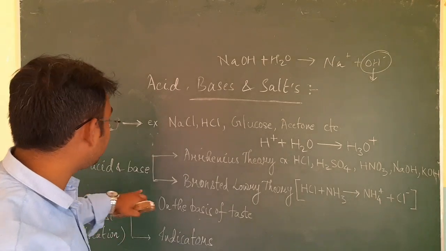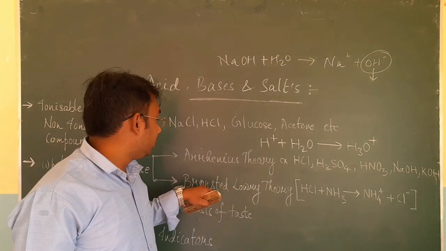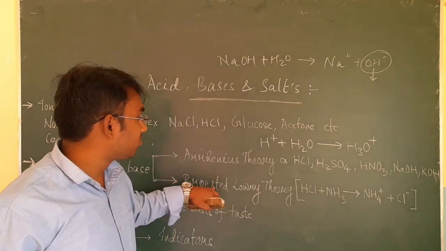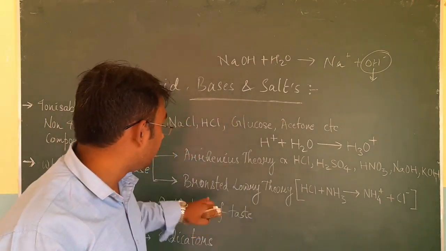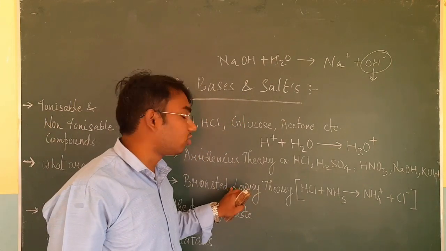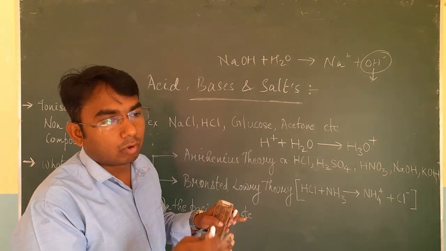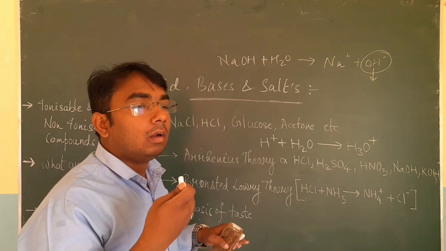After that, the next theory was given by Bronsted and Lowry. According to them, an acid is a substance which is an H plus donor. There is no such compound called a Bronsted acid or Bronsted base as such; I am saying this on the basis of their proposed theories.